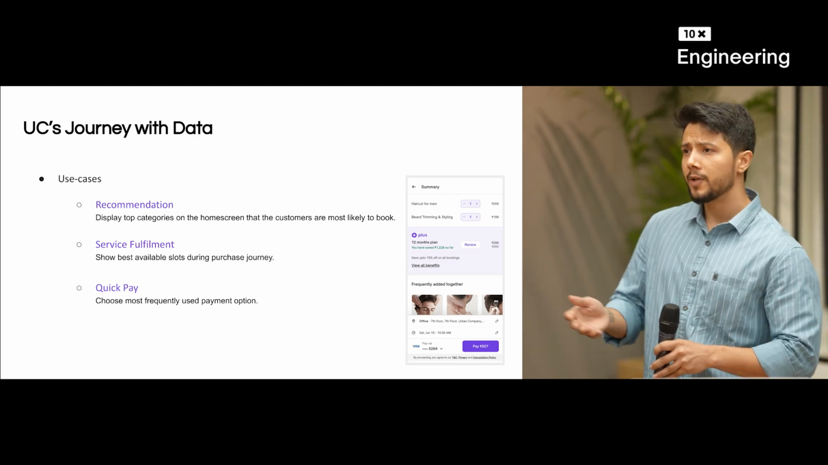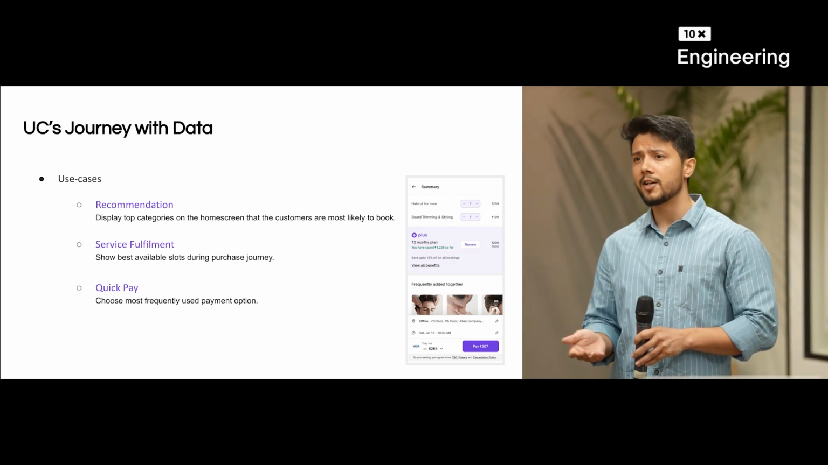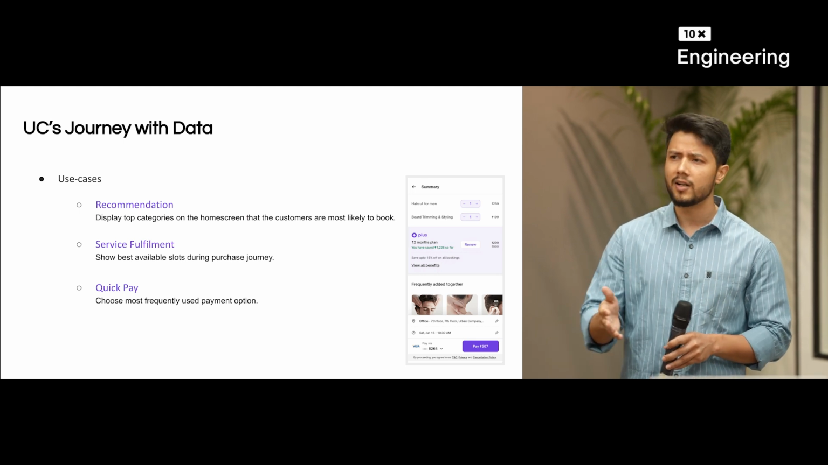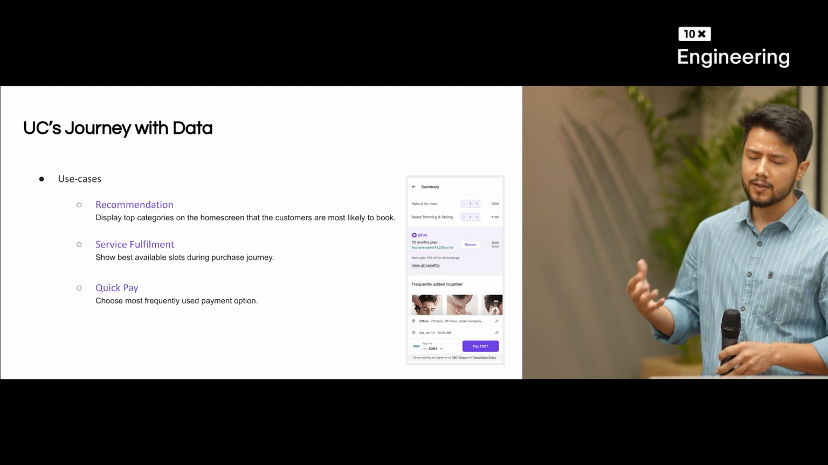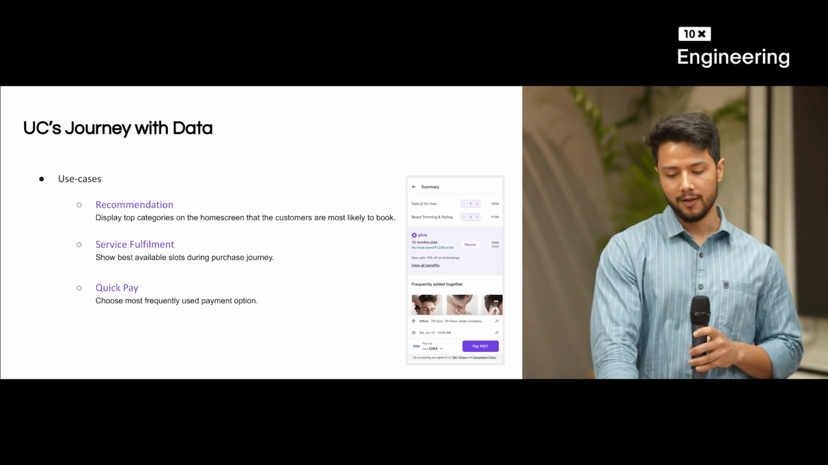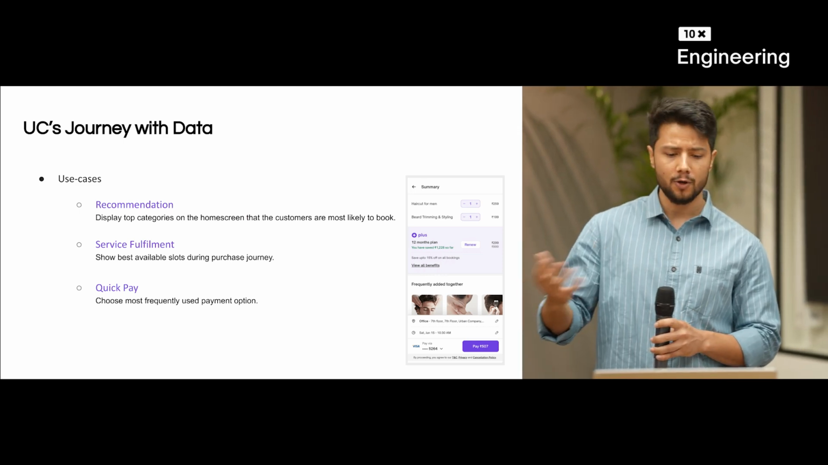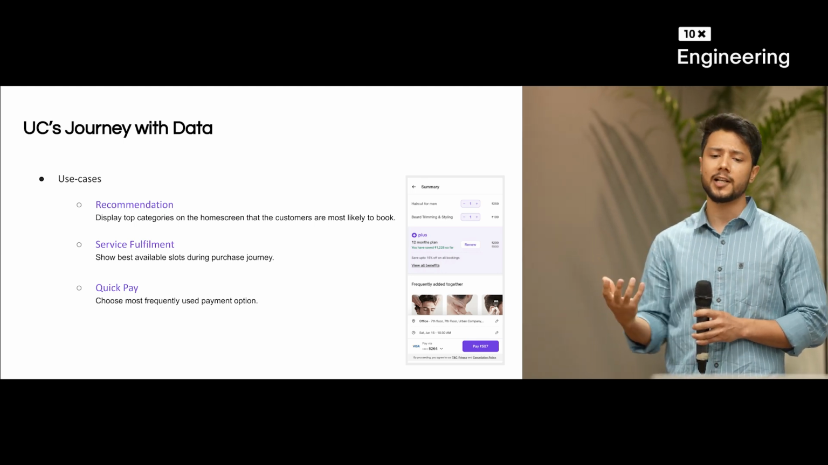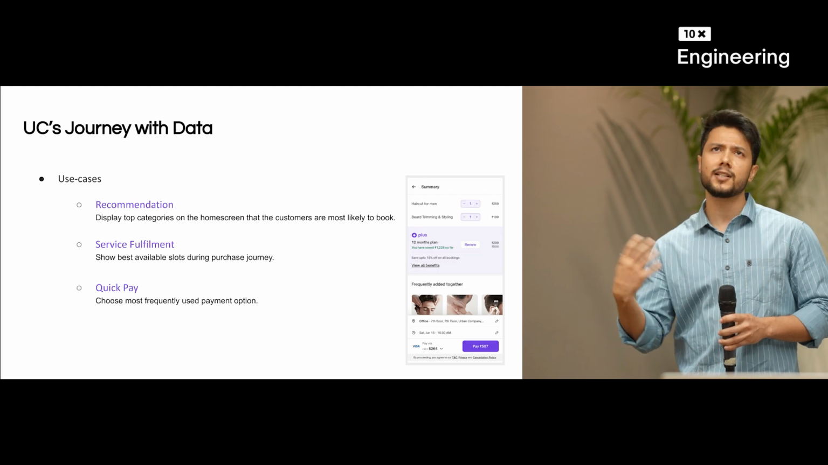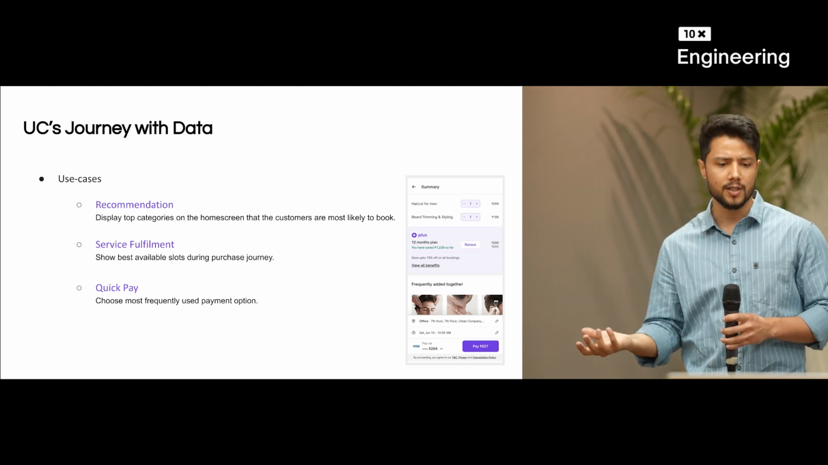Whenever a customer opens Urban Company's application, the main use case is to book a service and directly get the required service. So what do we do here? We automatically show top categories on the home screen, what the customer is most likely to book. This reduces friction and helps in the booking journey.